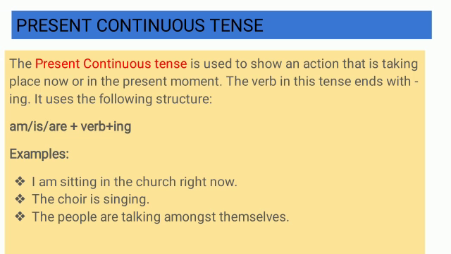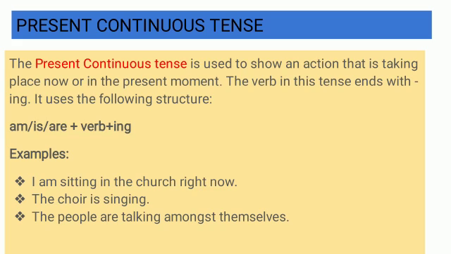Present Continuous Tense. The present continuous tense is used to show an action that is taking place now or in the present moment. The verb in this sentence ends with ing. It uses the following structure: am or is or are plus verb with ing.